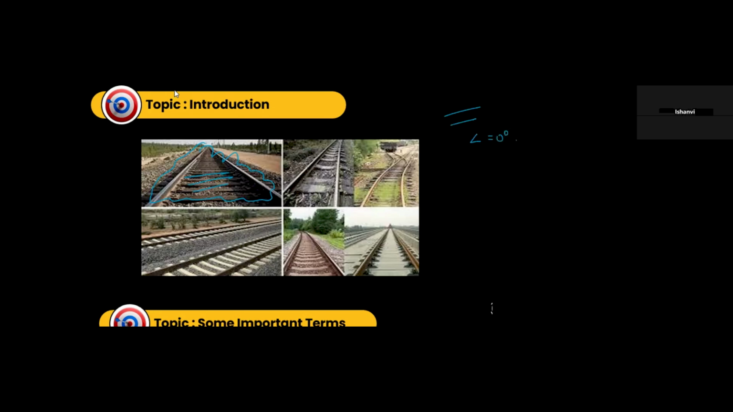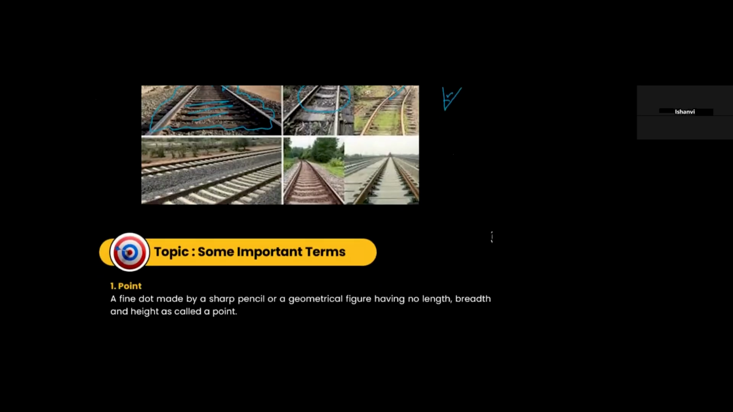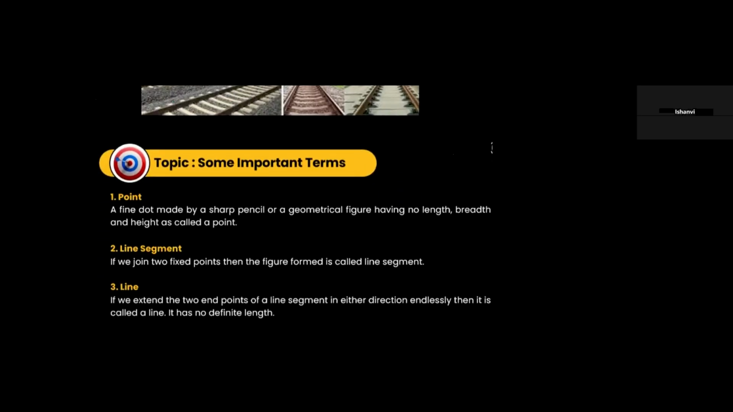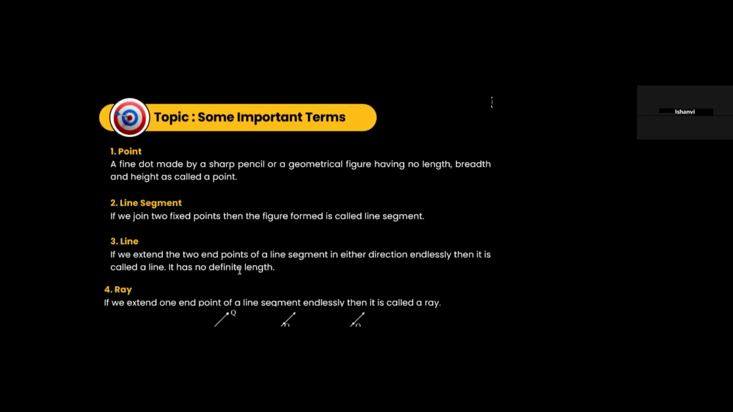Now, let's say these are all parallel lines, but at times you have intersection of lines. So let's say this line is coming from here and this line is coming from here. So you will have an angle in between them. We will study about angles, we will study about lines as well, and subsequently we will move into triangles.